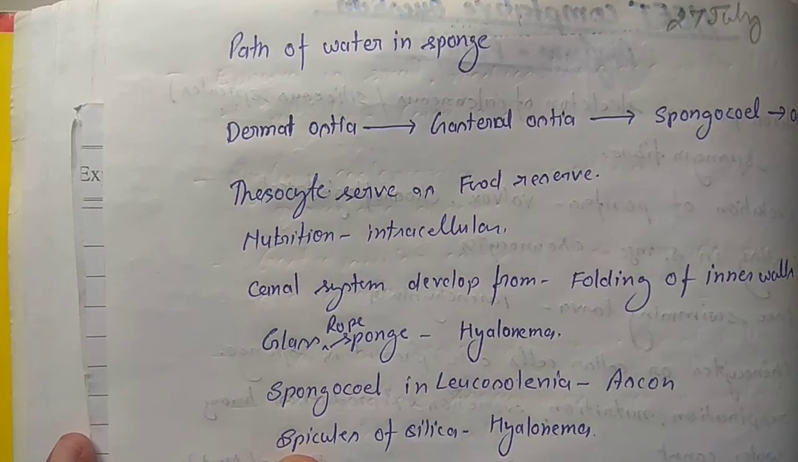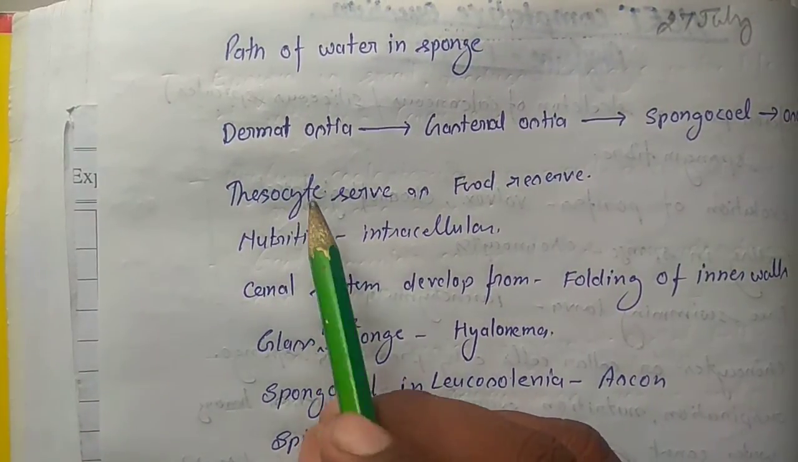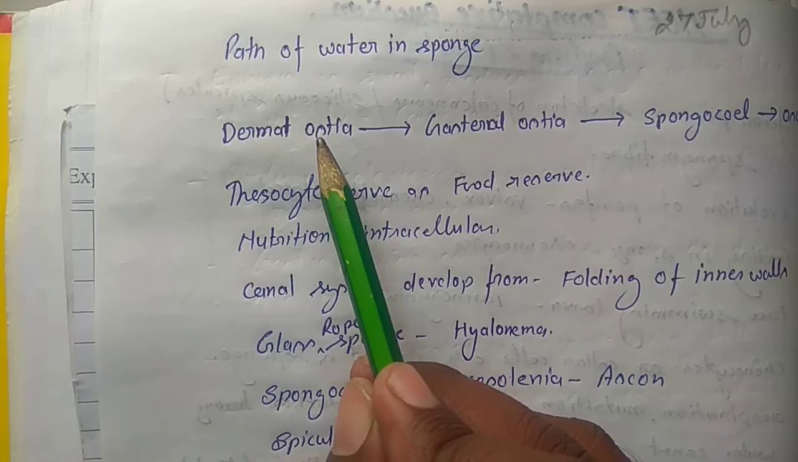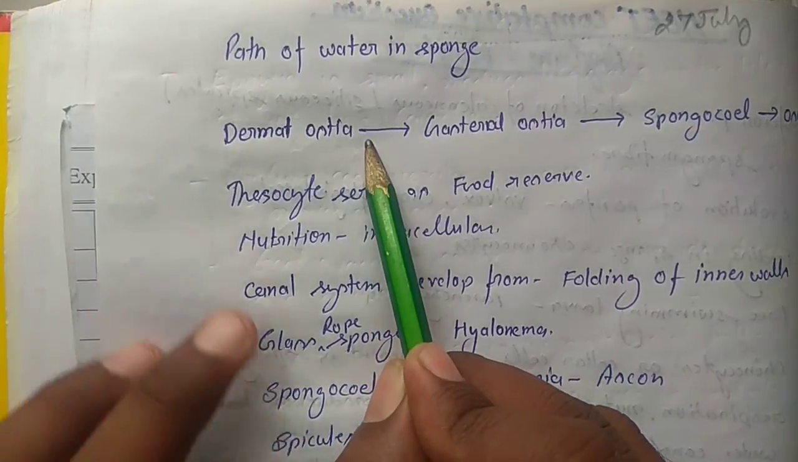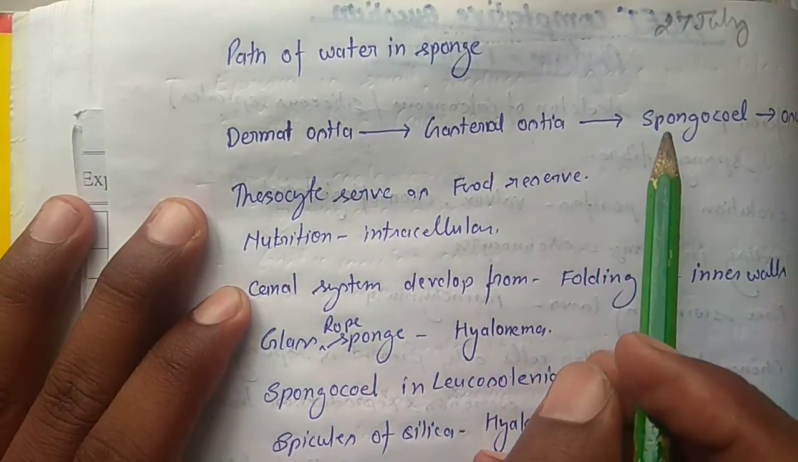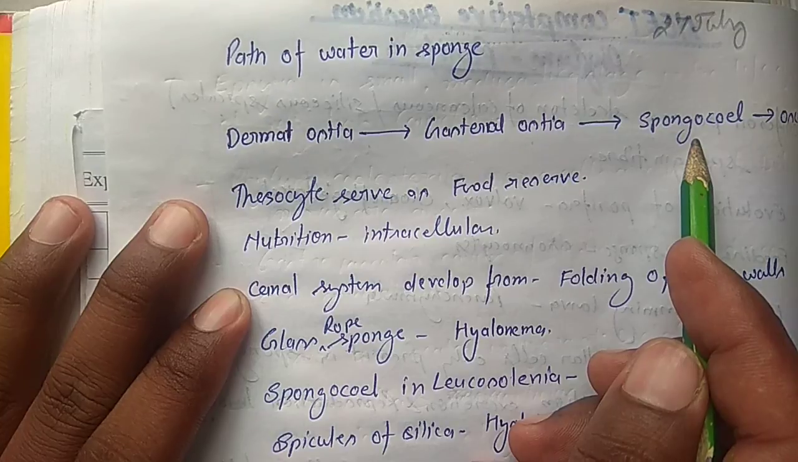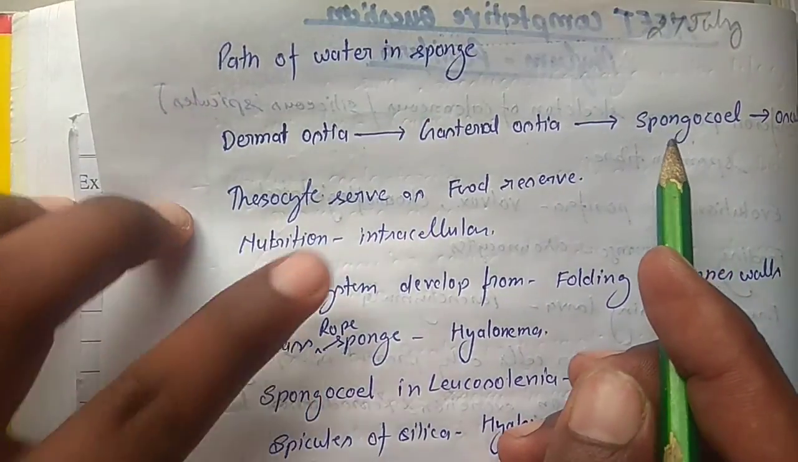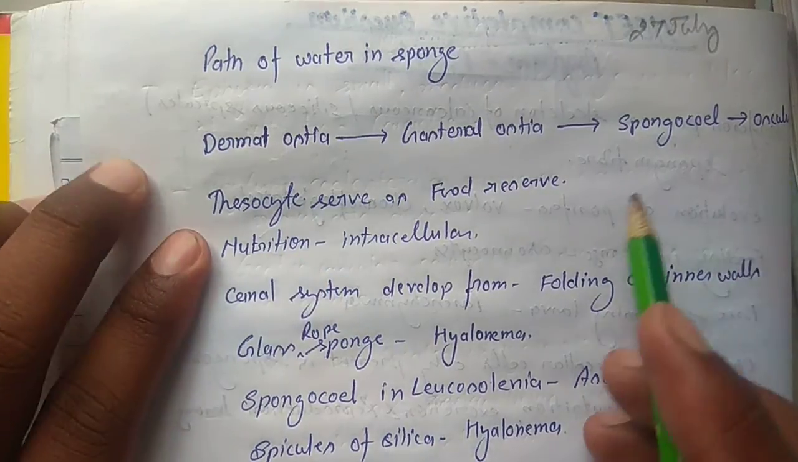Okay, path of water in the sponge. Water enters into the sponge through the ostia. Ostia are the pores present on the body surface, and then it goes into the gastral ostia, and then enters the spongocoel. Spongocoel is the cavity of the sponges, and then water comes out from the osculum.